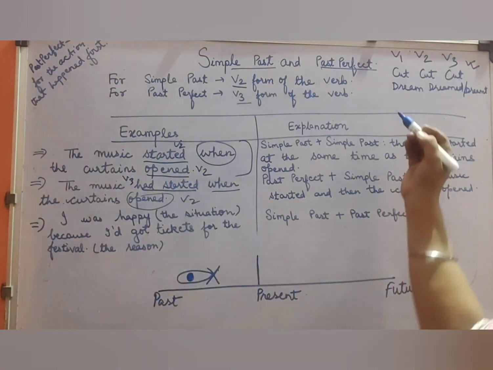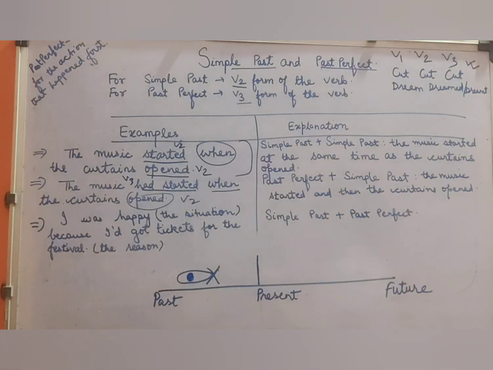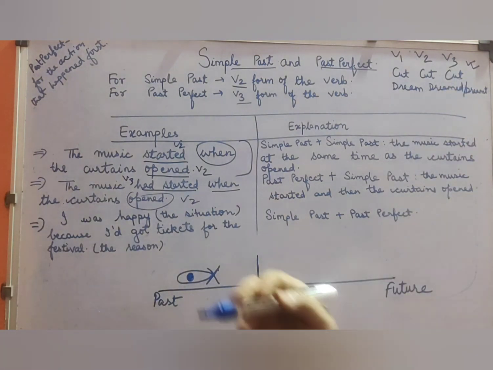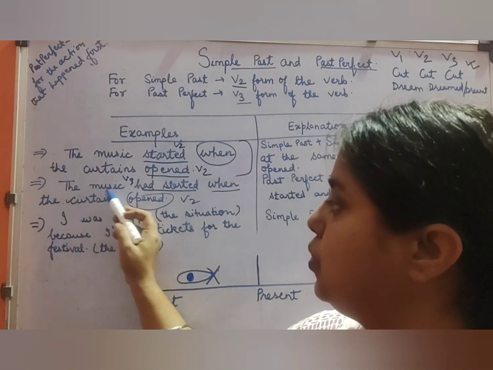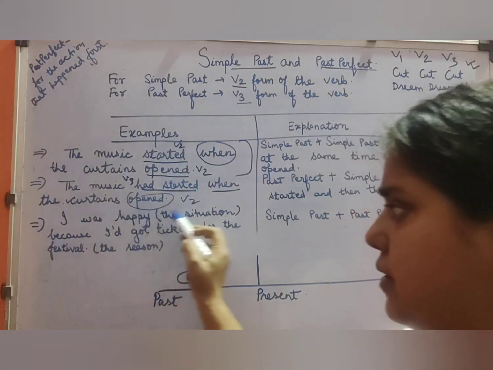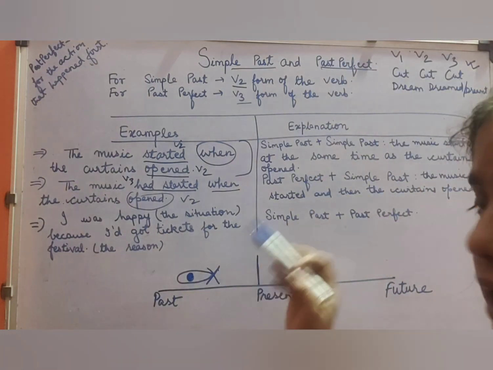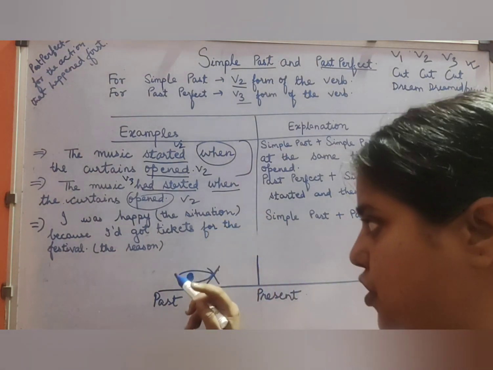Because V3 refers to the past participle, and past participles are usually used with present perfect tense or past perfect tense. So here you can see the music had started implies that the music had already started in the past. We are talking about the situation wherein two activities had already started in the past.